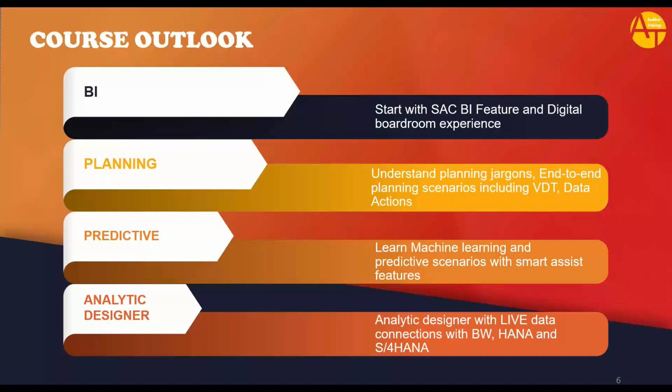We will learn different planning scenarios like simulation, value driver trees, data actions, allocations, what-if scenarios, and more on planning. We will also see how to utilize machine learning in Analytics Cloud to predict better. There are 6 or 7 different types of smart assist features, plus on top 3 custom scenarios which we can build, including time series, regression, and classification.